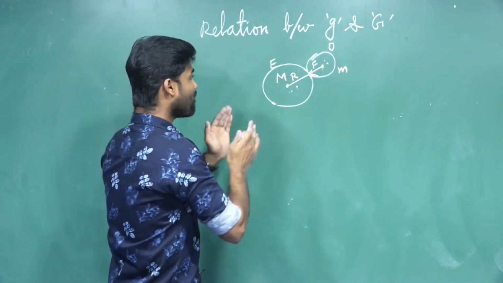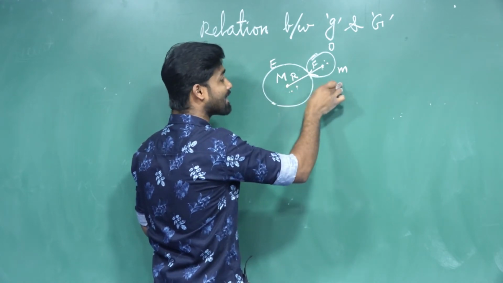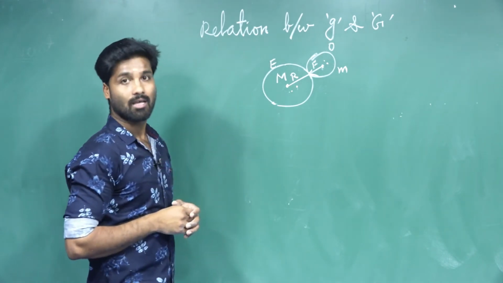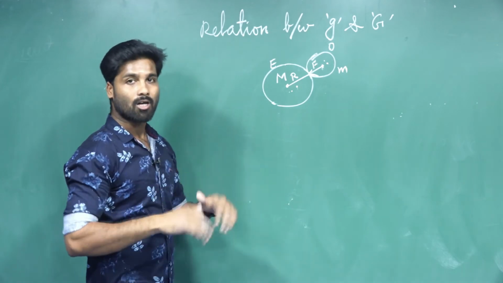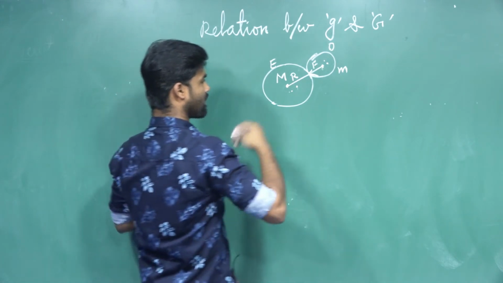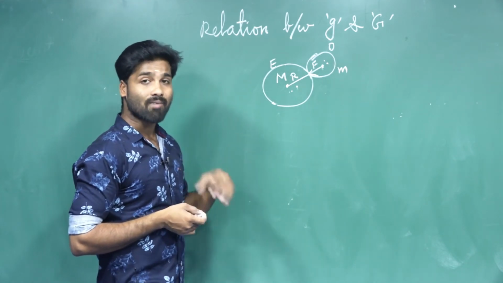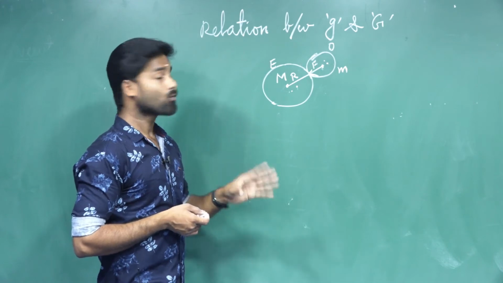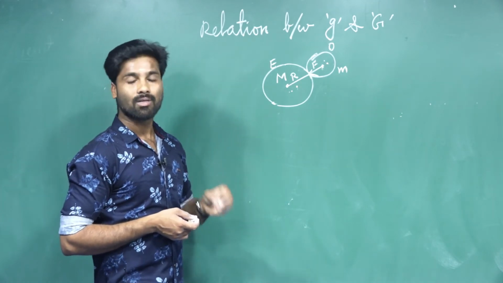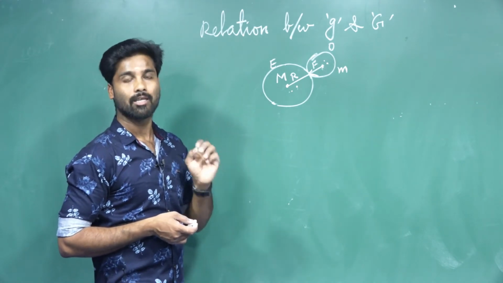While we are placing the object at rest on the surface of the earth, the two are acted on by the earth's gravitational force. Now if you want to compute the gravitational force, there are two ways. The first way is using Newton's law of gravitation. The other way is using Newton's second law of motion. The first one is Newton's law of gravitation, the second one is Newton's second law of motion.